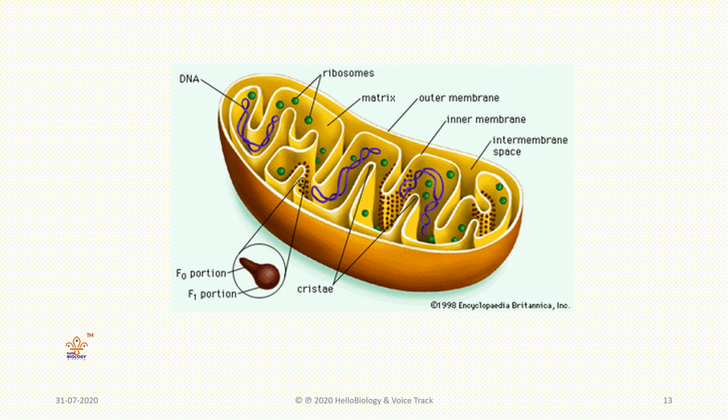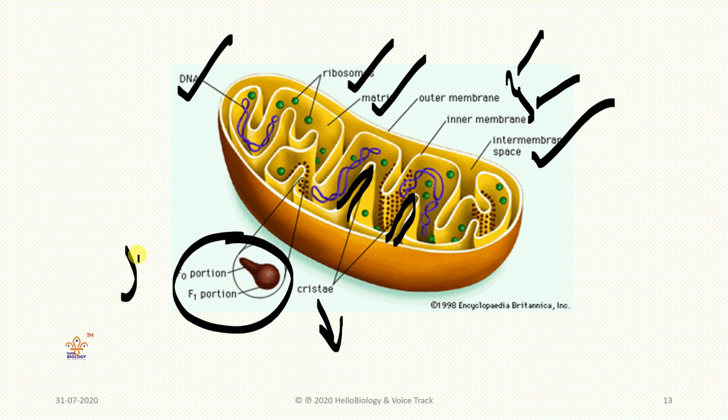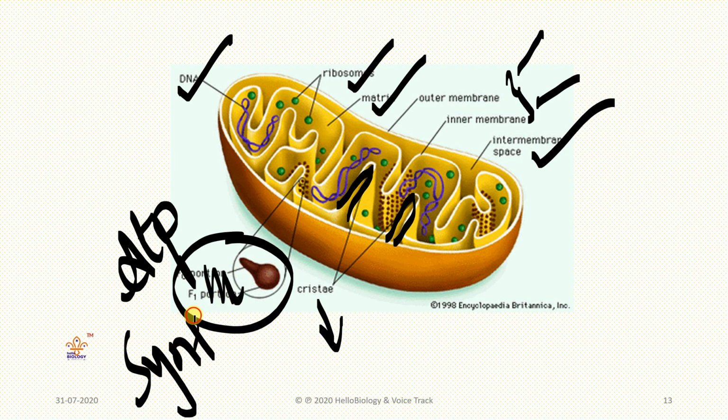So what are these mitochondria? The parts of the mitochondria are here. Just see here: mitochondrial DNA, ribosomes, the small parts called ribosomes, and the empty region called the matrix. Two membranes are there, one outer and one inner membrane, and the space between the two membranes is called the intermembrane space. Next, these L-shaped structures are called cristae, and these are ATP synthase enzymes. The name is not needed. ATP synthase. So these are the main parts.